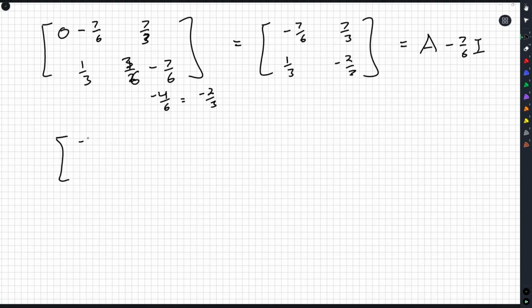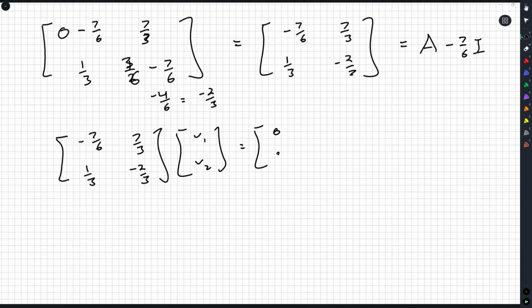So what we're going to do is just use the definition of an eigenvector and set up a way to find eigenvectors. So this matrix times v1, v2 being equal, giving us 0, 0. As long as v1 and v2 aren't 0, we'll have an eigenvector, and then that will give us the long-term proportion between the juveniles and adults. Even though we won't have an actual formula because we didn't have a starting population, it's fine. It'll all work out. So matrix multiplying, we get minus 7/6 v1 plus 7/3 v2 equals 0.